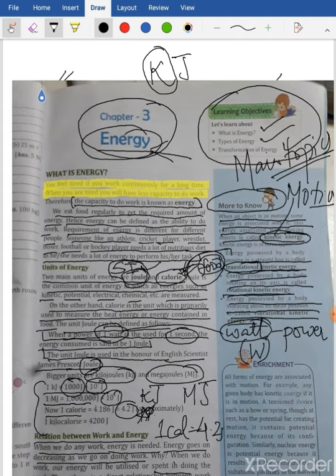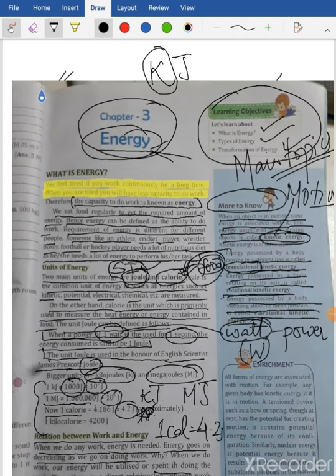For example, a sound box. If you see the sound box, what is happening to it? The membrane of the speaker gets vibrated. So the energy possessed by it is vibrational kinetic energy. When you are playing a drum or a guitar, you strum the string of the guitar. What happens when the guitar string is pulled? The string gets vibrated, moving up and down. So such kind of energy possessed by a body which is vibrating is called vibrational kinetic energy. All right, is that understood?